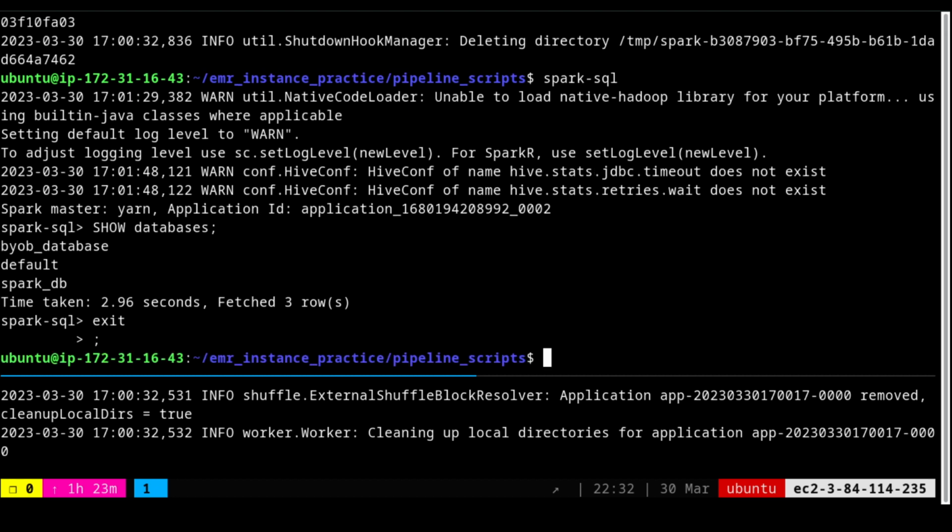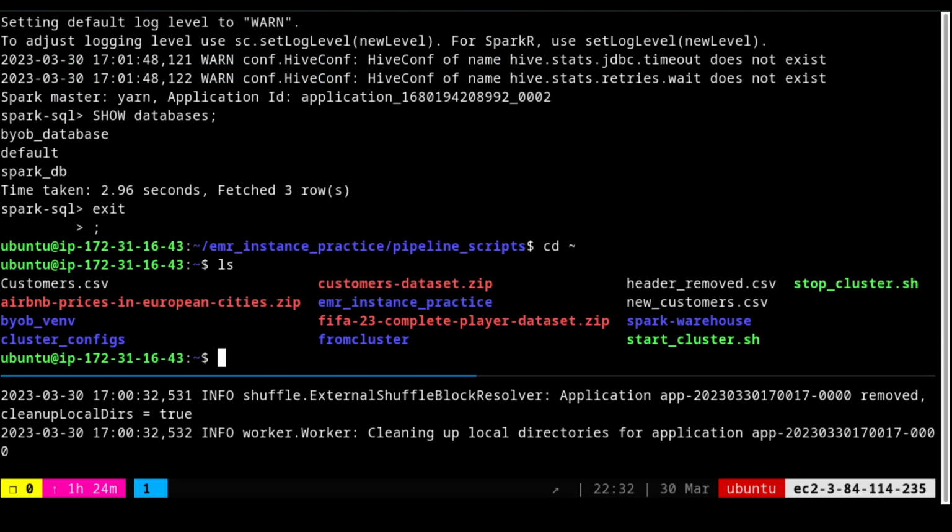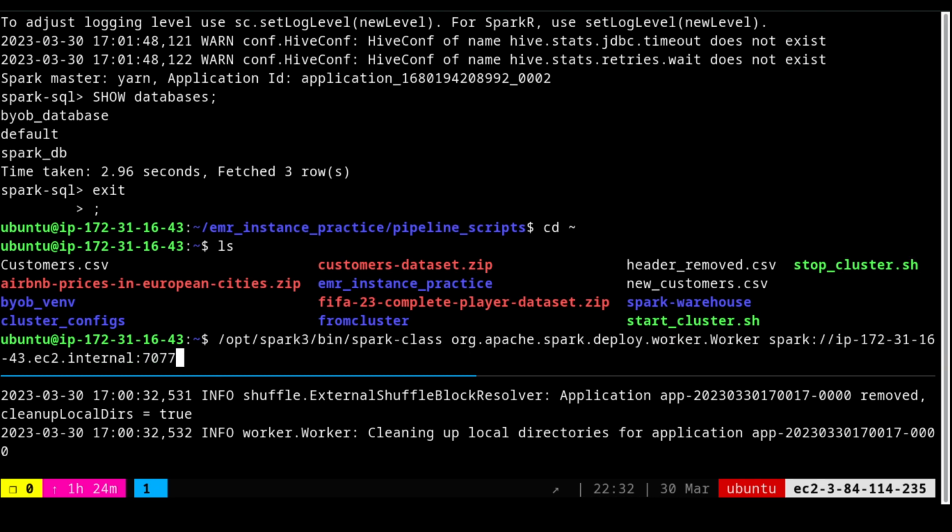Once you exit out and go to the home directory, usually there should not be any Spark warehouse here. If there is a Spark warehouse here, that means that the command that we executed in the Spark submit was wrong. Okay, so let me show you what was the mistake that I would have committed.